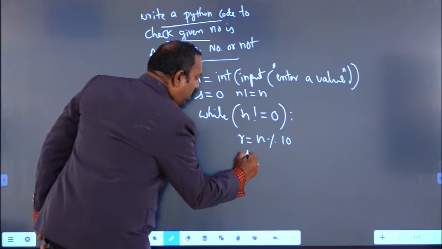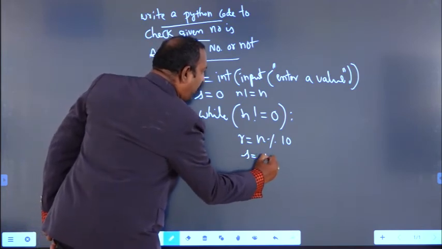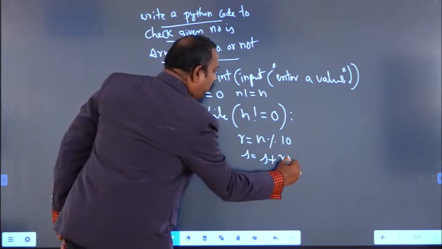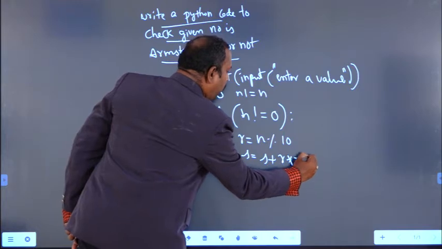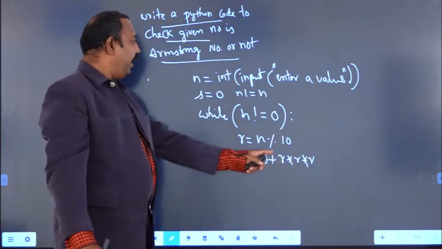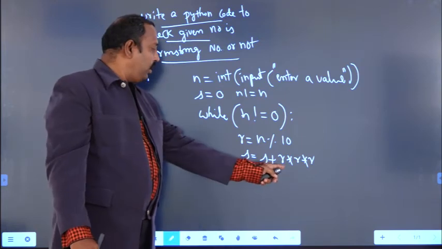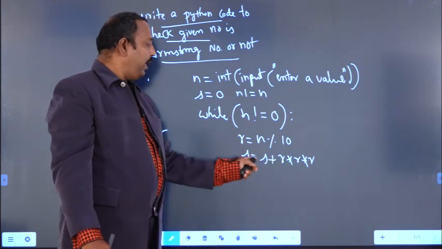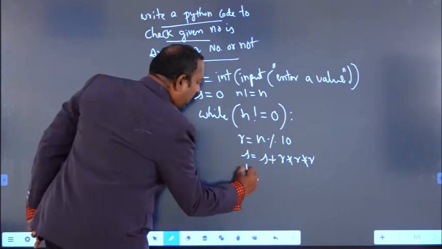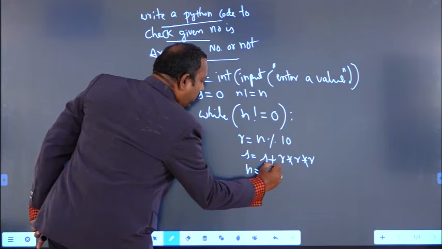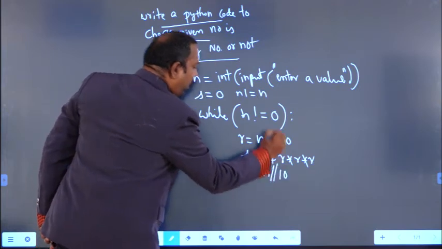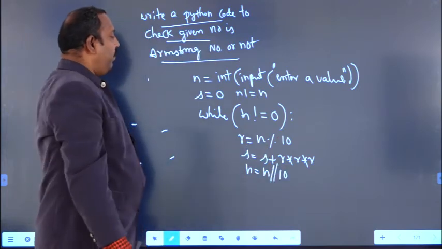So s equal to s plus r into r into r, because we have to take the cube of the individual digit and make it a sum. So s equal to s plus r into r into r, individual digit we are making cube and making sum. And next we have to use n equal to n floor division 10.